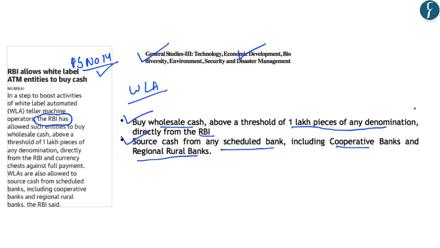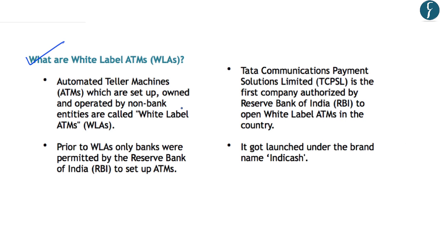Now, these guidelines have been provided by the RBI in order to make the functioning of white label ATMs easy and viable. So it is important for us to understand what is meant by the term white label ATMs, what are the operational guidelines regarding these white label ATMs, and also what is the difference between a bank owned ATM, a brown label ATM and a white label ATM. Now, what are these white label ATMs? So these are those ATM machines which are set up, owned and operated by non-bank entities.